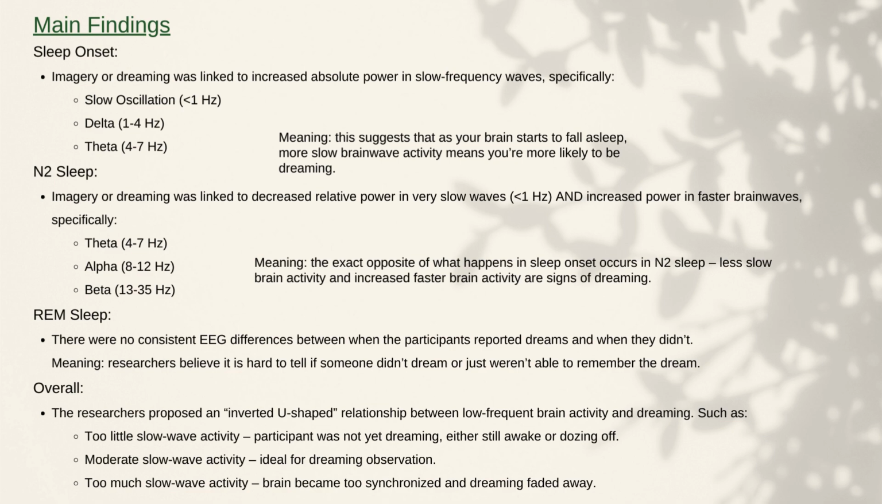Switching over to the results for N2 sleep, it was found that dreaming was linked to decreased relative power in very slow waves and increased power in faster brain waves such as theta, alpha, and beta waves. This is very interesting because this essentially shows the opposite results of what happens in sleep onset. For REM sleep, there was no clear evidence pointing towards consistent EEG differences with the participants when they reported dreams versus when they didn't. This really just means that the researchers confirmed that it is hard to tell if someone is dreaming or not. Overall, the researchers proposed an inverted U-shaped relationship between low-frequency brain activity and dreaming.